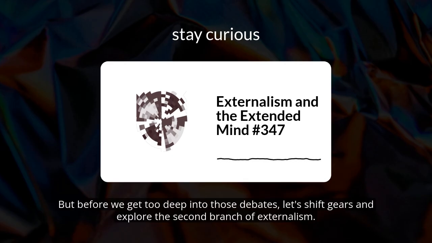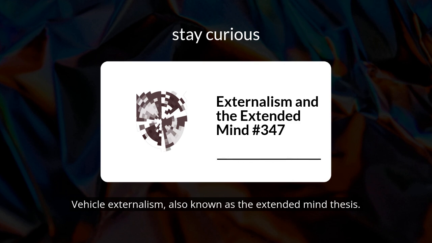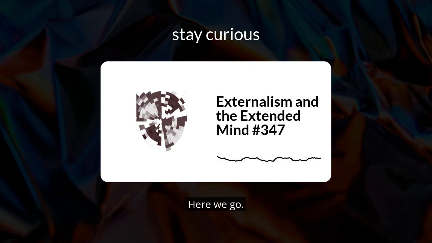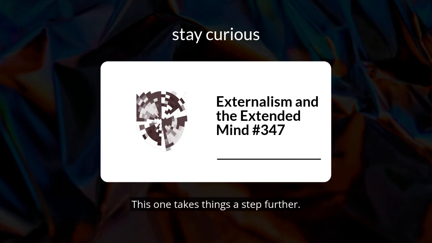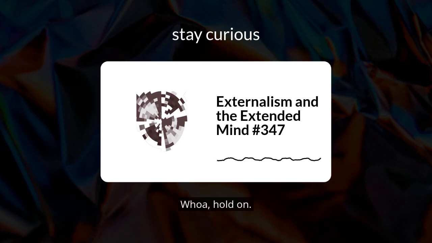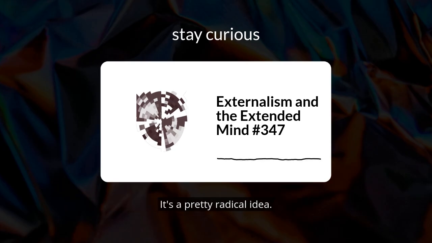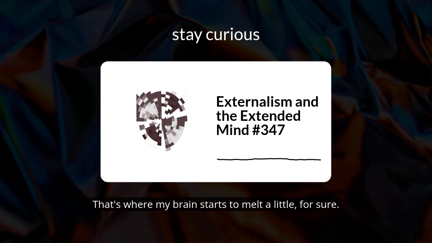Yeah. But before we get too deep into those debates, let's shift gears and explore the second branch of externalism, vehicle externalism, also known as the extended mind thesis. The extended mind. Here we go. This one takes things a step further. It proposes that some of the physical stuff of our minds might actually exist outside of our brains. Whoa, hold on. You're saying parts of my mind could be out there, in the world? It's a pretty radical idea. That's where my brain starts to melt a little.